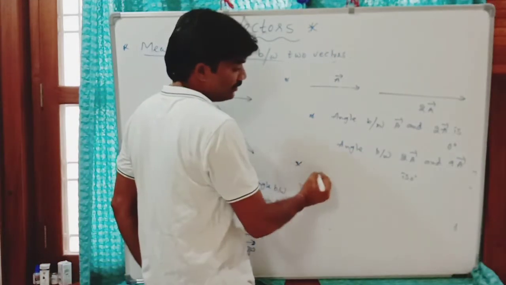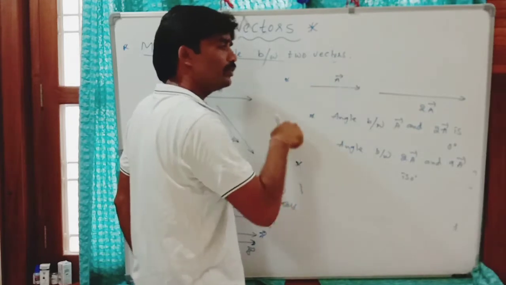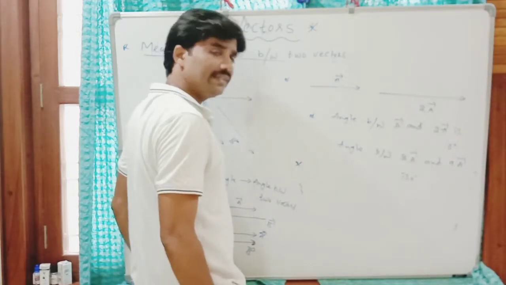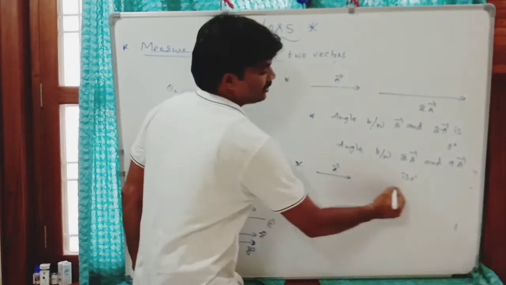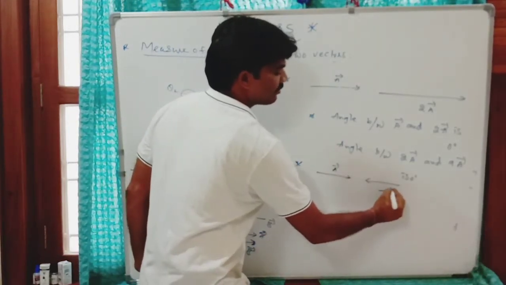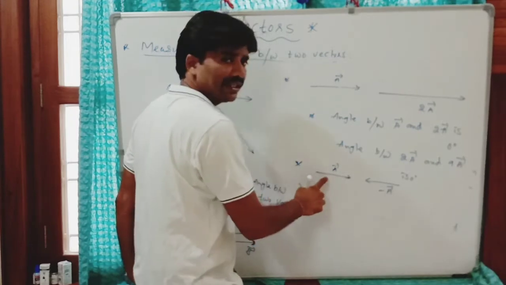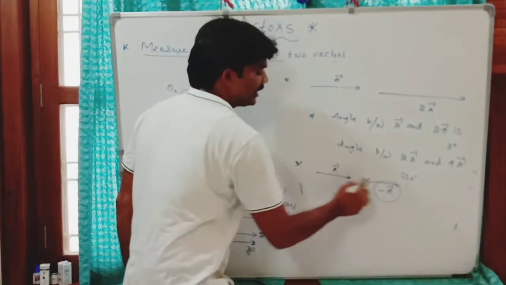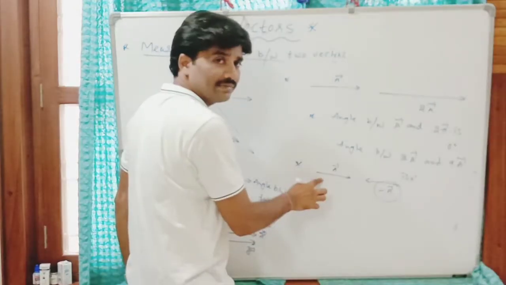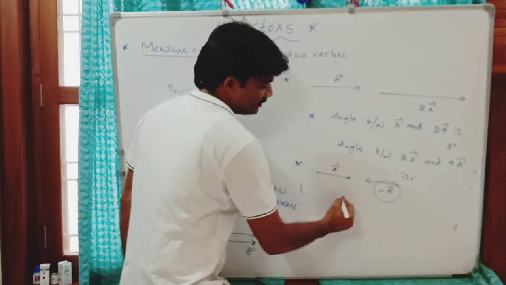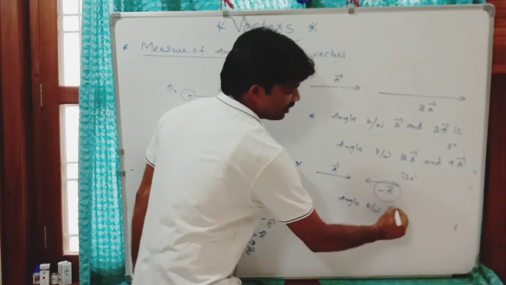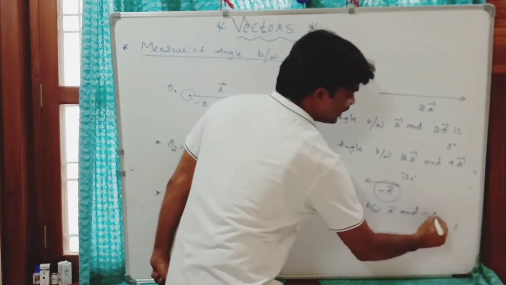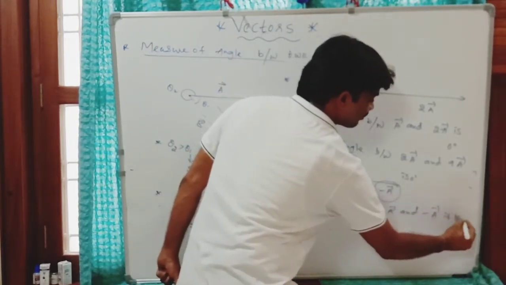Or what is the angle between A vector and minus 2A vector, or angle between A and minus A? If it is the A vector, this is minus A. Minus means opposite direction to this. You can say this is the negative vector of this A. Angle between these two is 180 degrees. Angle between A vector and minus A vector is 180.